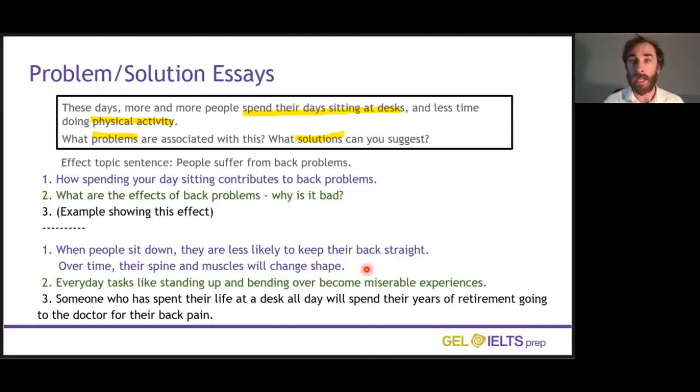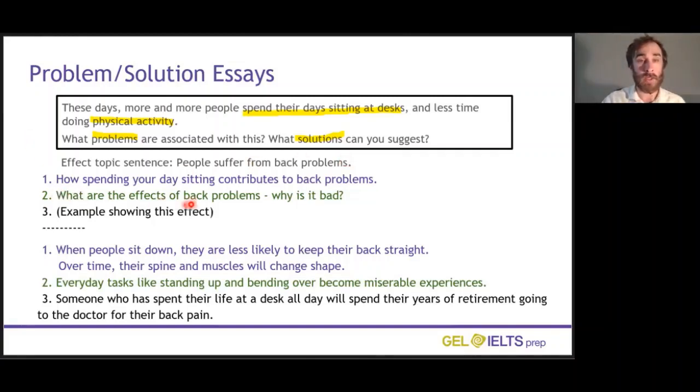So I'm explaining the process of how the issue in the question, spending your day sitting at desks, results in the problem presented in my topic sentence, people suffering from back problems. Okay, so it's a good idea to start with that problem or to start with that cause and then explain the process that connects it to the problem in the question.